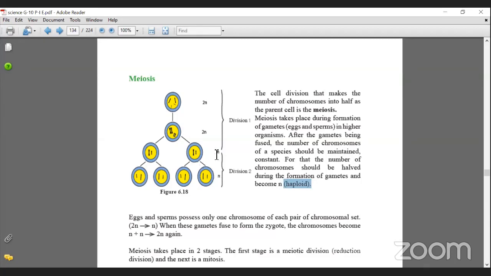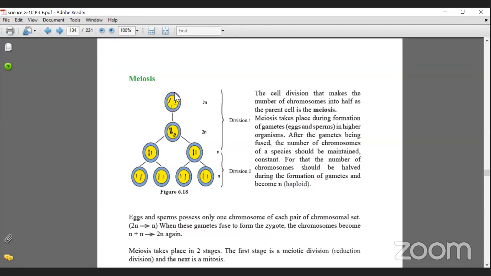So look at this one. Now this is N in here. Why do we need this N? Why do we need these gametes to be N? Of course, I told you all before. Because the egg has to fuse with the sperm to keep the number of chromosomes constant. Now look at this picture.